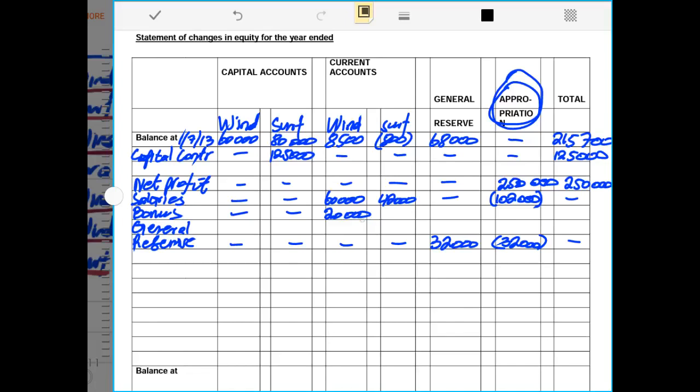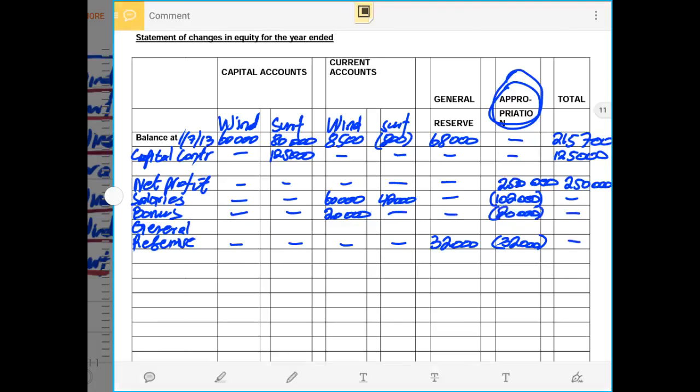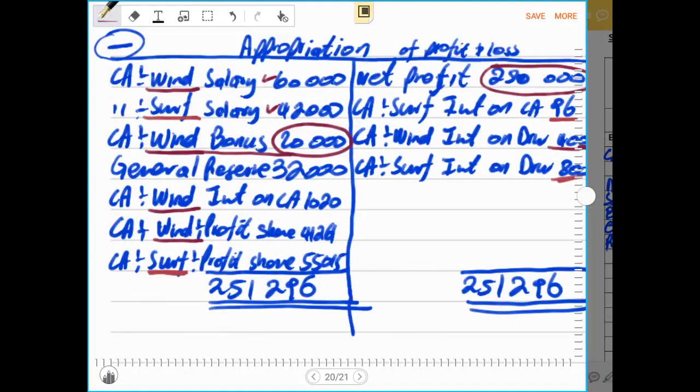Okay, the bonus is recorded. Let me just complete the bonus. I just forgot that part. The bonus goes straight as negative in the appropriation account, 20,000 rands. Then under total there is nothing. So the bonus is recorded under Wind and also recorded under the appropriation, and nothing under total. General reserve, we have accounted for that. Then the next entry will be the interest on the current account.